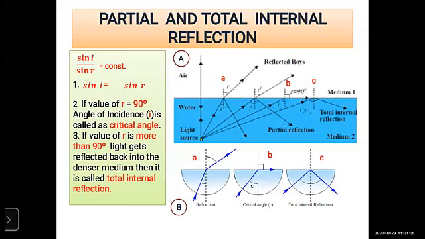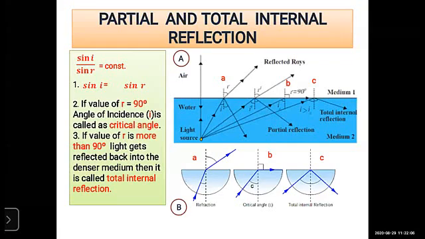And if we increase it again and again, look at this second diagram, small b. Look at this: the angle of refraction is 90 degrees. If the angle of refraction reaches 90 degrees, that angle of incidence is called the critical angle.